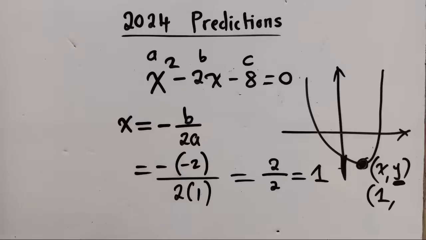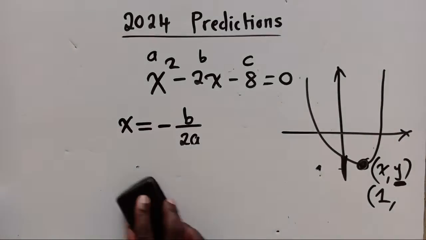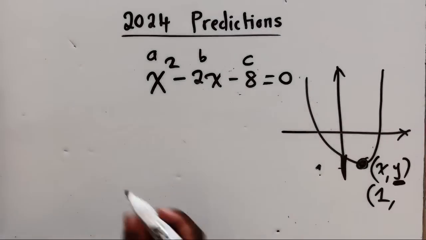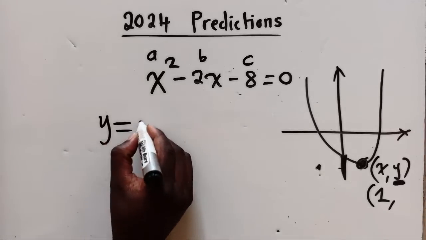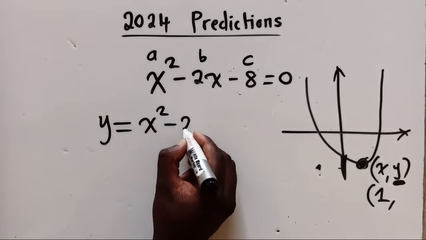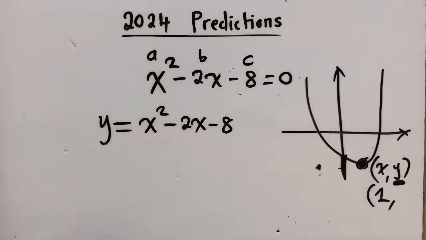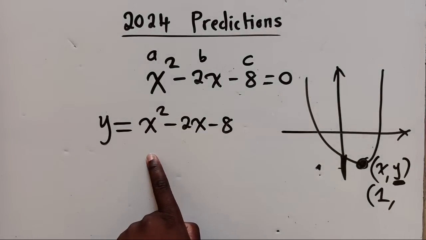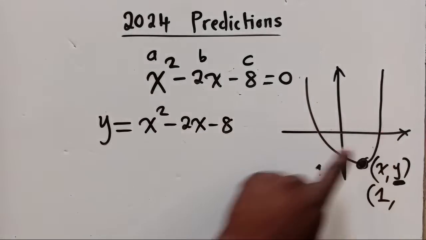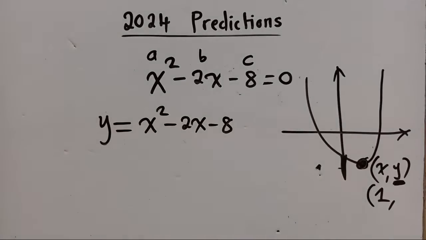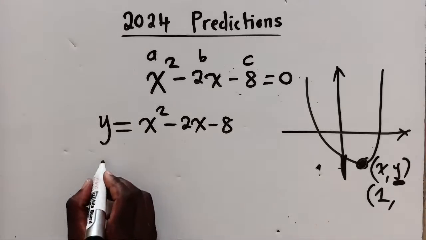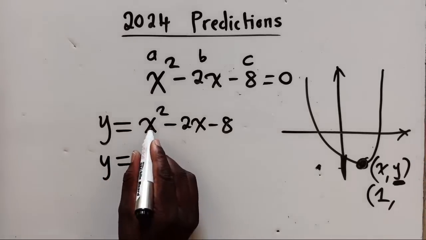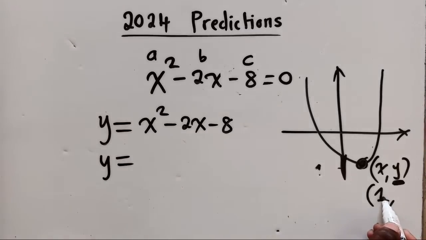Now what about the y value? For the y value, we are going to say y is equal to what they've given us. Remember this quadratic equation, there was y. They gave us that this curve is being represented by this equation. So now we say y is equal to, where there is x, we substitute a 1.